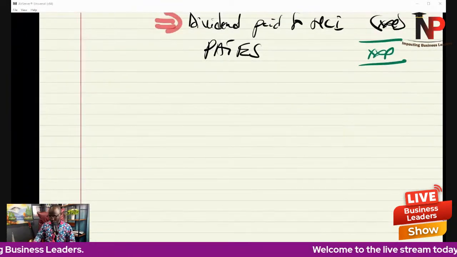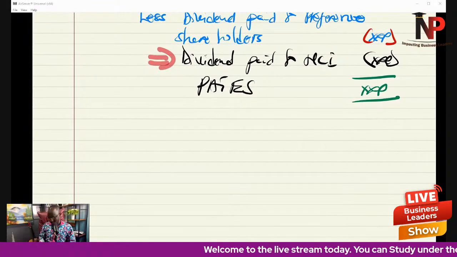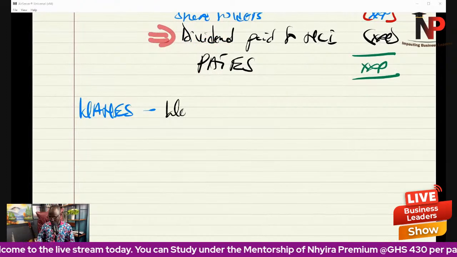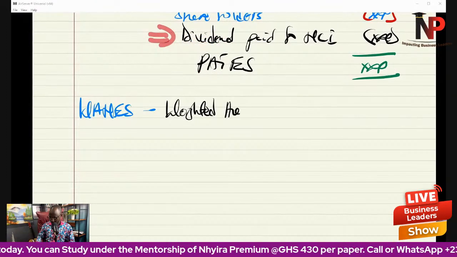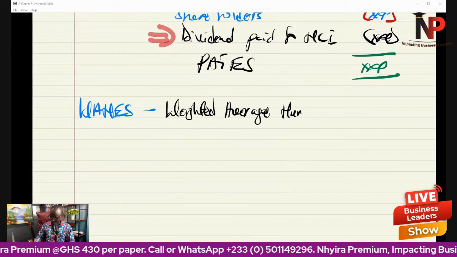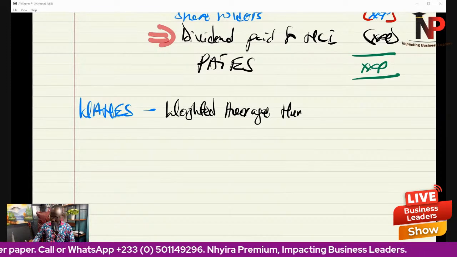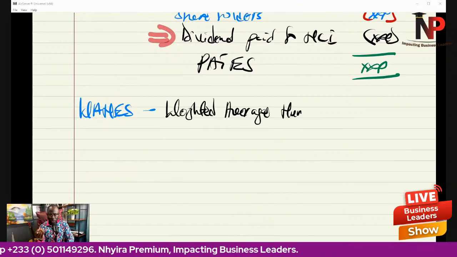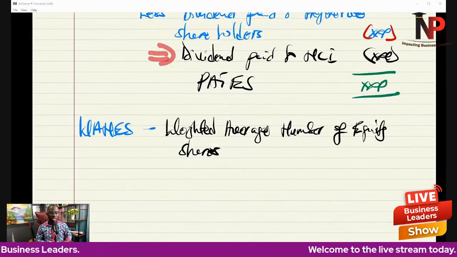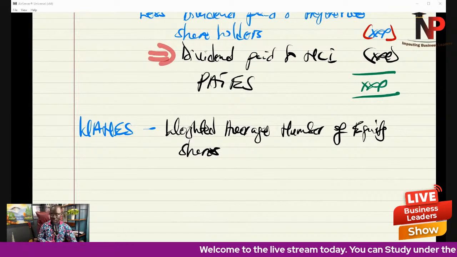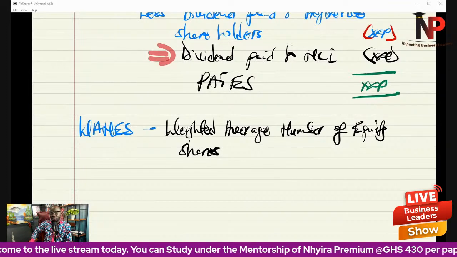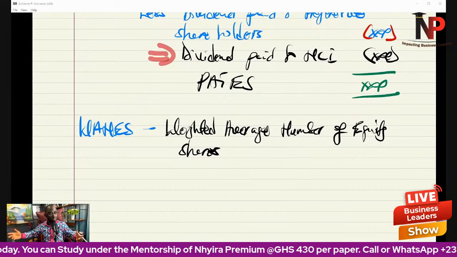Then the denominator is WINS. So what the heck is that? Let's look at that. WINS is simply weighted average number of equity shares. That's the WINS. Now, the reason we go with the weighted average number of equity shares is because we don't just use the number of shares outstanding at the reporting date or at the date that we are calculating the earnings per share. The reason is that the shares may have been issued at different times in the year.